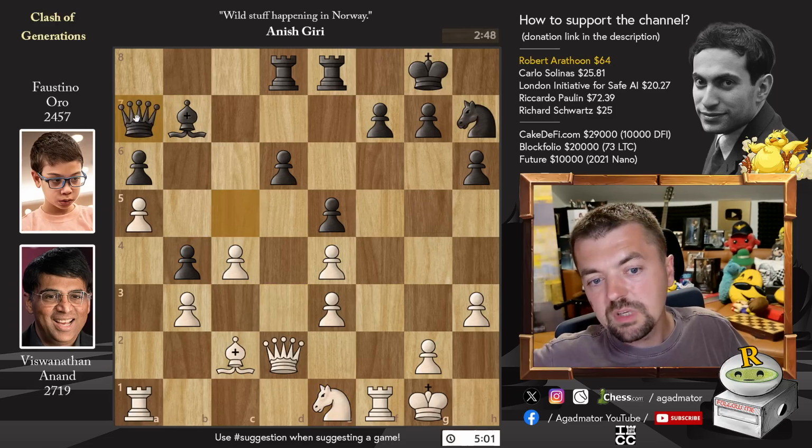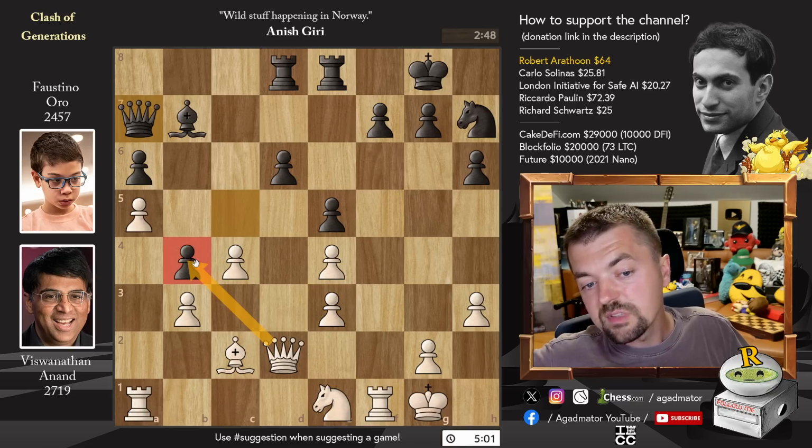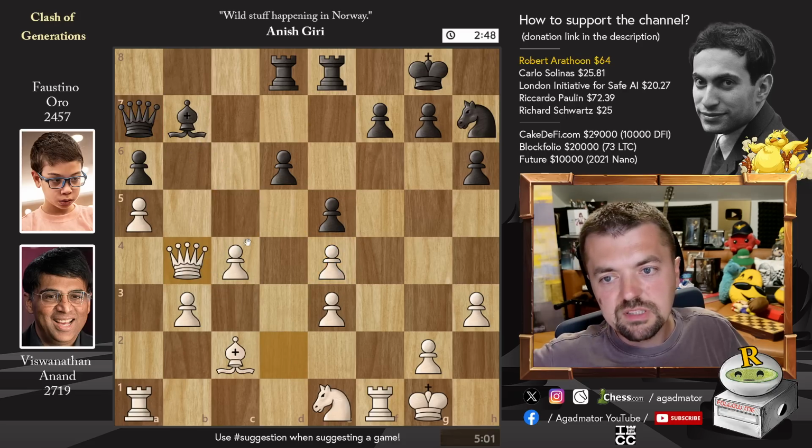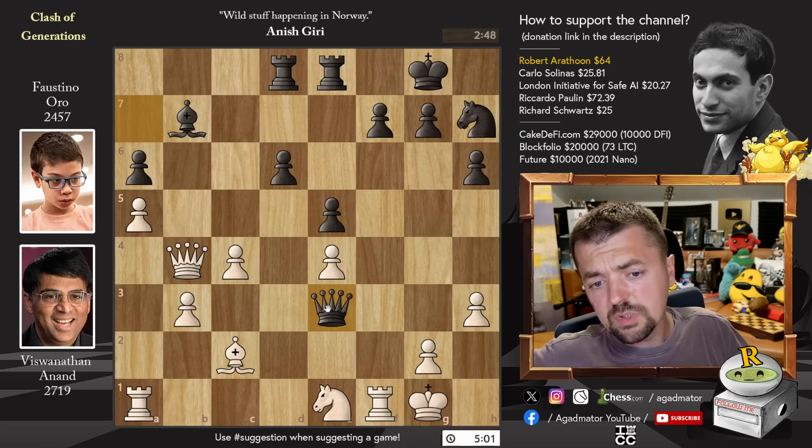Instead, Faustino goes queen to a7. He wants to avoid getting his queen attacked via the knight to d3, but that means that he's going to lose the b4 pawn. And he says, okay, if Anand captures on b4, I'm going to capture on e4. For example, queen captures on b4. First you capture with check, and then you can also go after the e4 pawn.